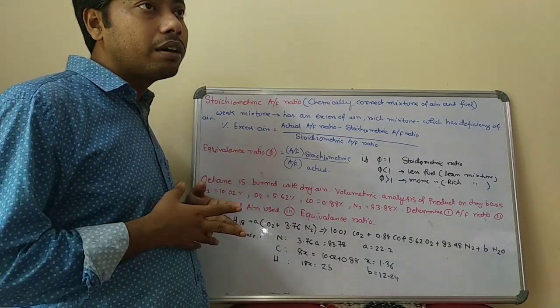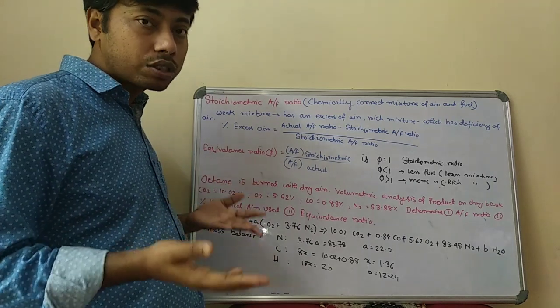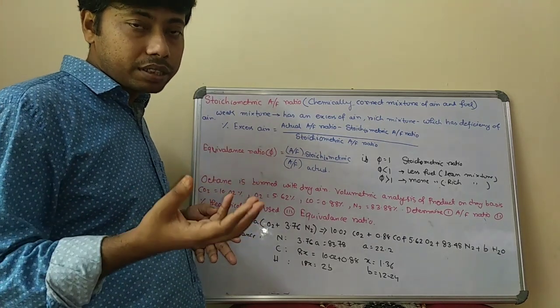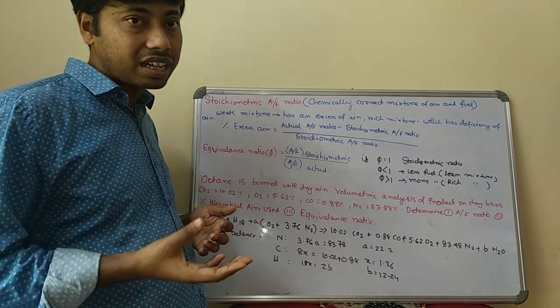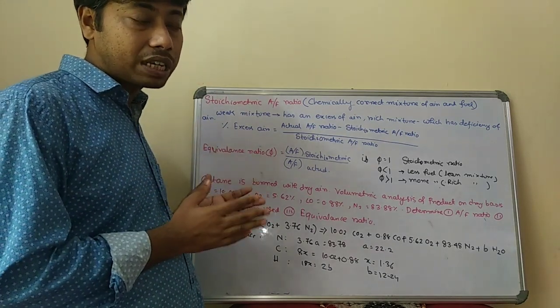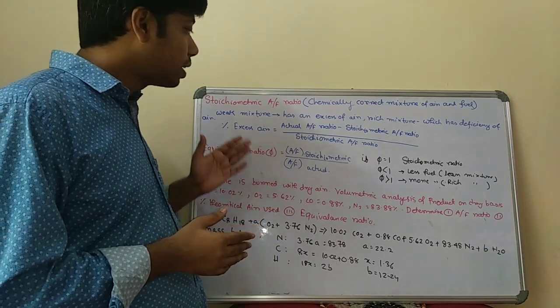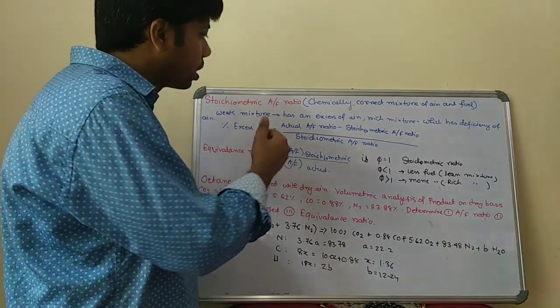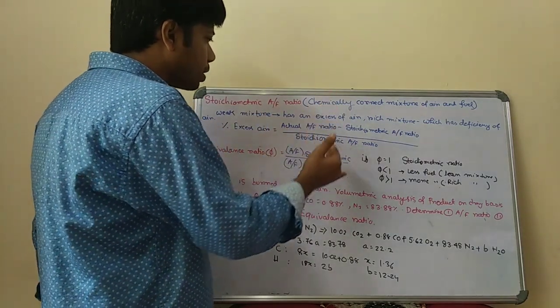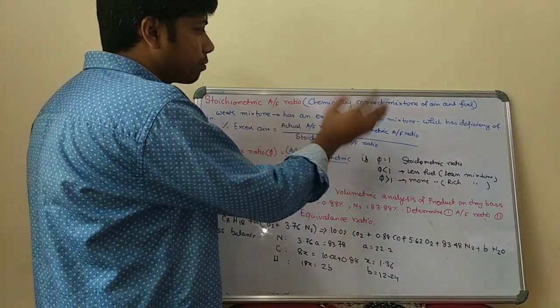For all these fuels reacting with oxygen, some amount of oxygen is required for complete combustion, and there is some additional air that is called excess air. You can calculate it from this expression also: actual air-fuel ratio minus stoichiometric air-fuel ratio, divided by stoichiometric air-fuel ratio.